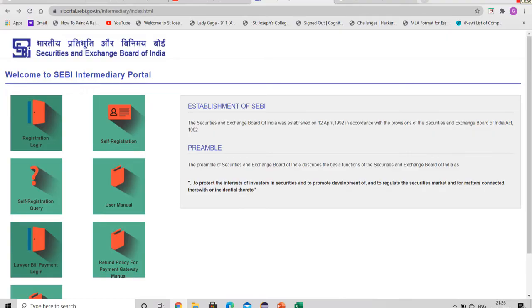So now moving on to the next topic. Before I step into the functions of SEBI, I wanted to show you how exactly the portal, the website of SEBI, looks. So I took a screenshot of it and uploaded it for you. If you type SEBI login into Google, it takes you to the Securities and Exchange Board of India, where you can log in, do self-registration, ask any queries, and if you have been cheated, you can even register a complaint.